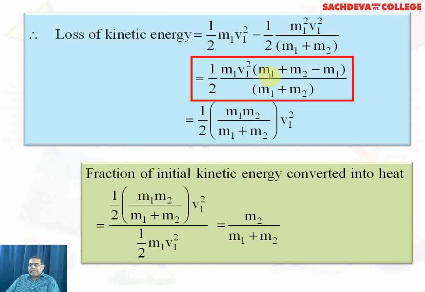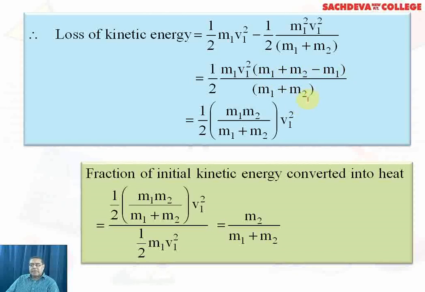Now we are making the algebraic calculation, and it will become half m1 v1 square into ((m1 + m2) - m1) divided by (m1 + m2). m1 will be cancelled off, and the remaining expression will be half of m1 m2 divided by (m1 + m2) into v1 square.